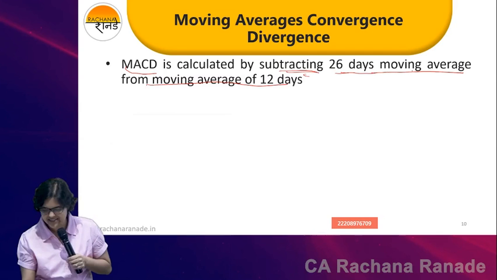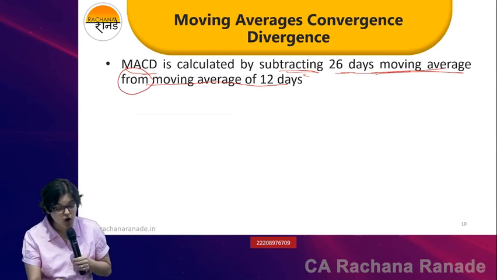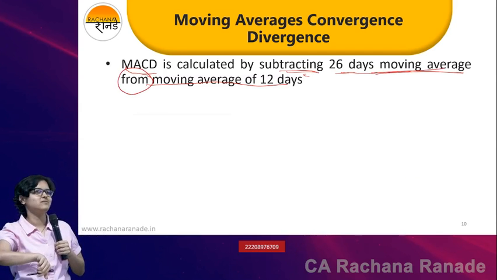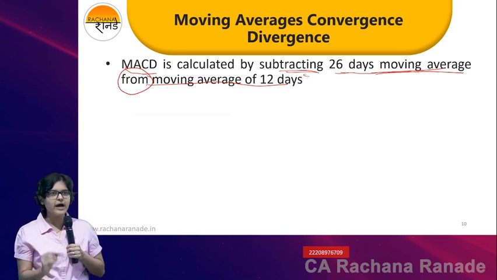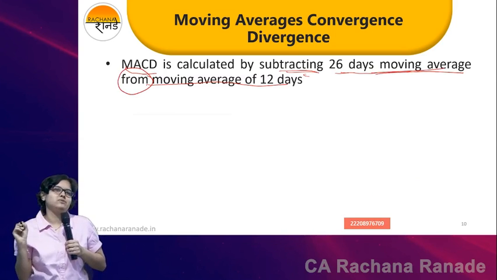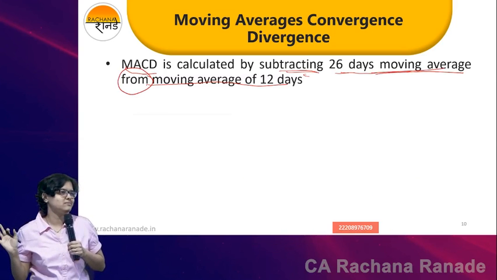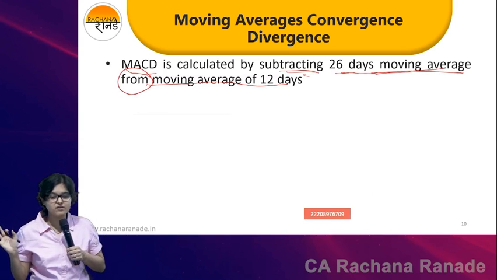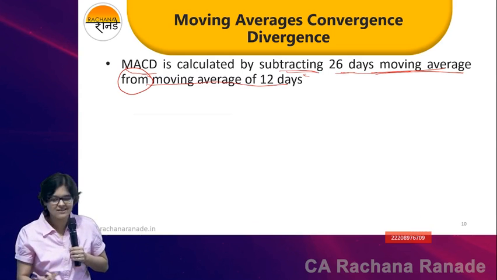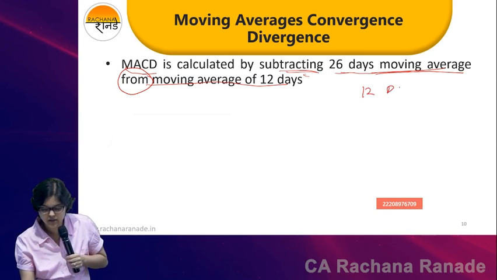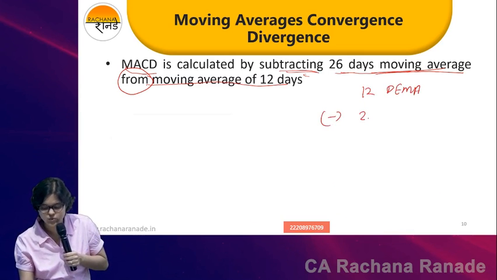MACD is calculated by subtracting the 26-day moving average from the 12-day moving average. I have seen some books where it is written wrongly, exactly opposite in mathematical terms. So I had to confirm this in 3-4 books from different sources, and finally I accepted that my interpretation was incorrect. So this is 12 DEMA minus 26 DEMA.